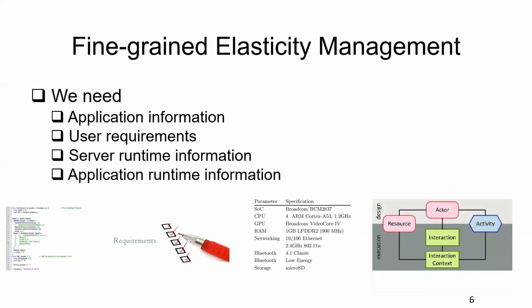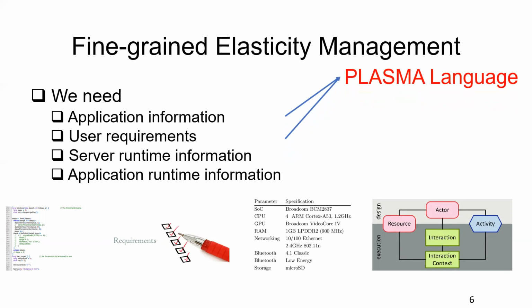And application runtime information is also required because you should know which component or which object is a bottleneck in these applications. So we have designed and implemented the elastic programming framework called Plasma. In Plasma, we have the Plasma language, which allows programmers to define their elastic management, and the Plasma runtime will keep collecting the server runtime information and application runtime information, and based on the input from the users, it will conduct automatic elastic management for stateful applications.